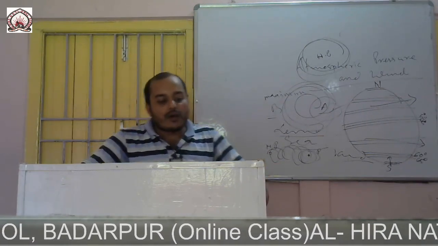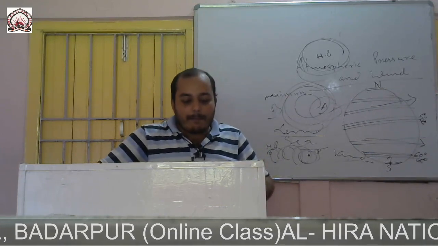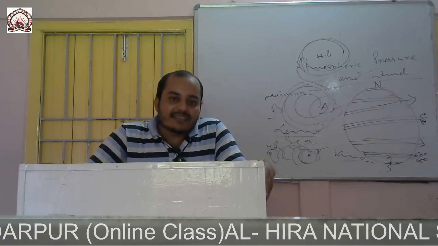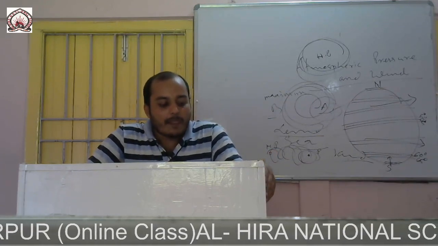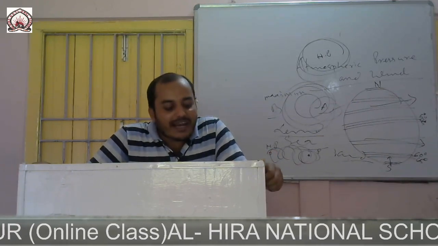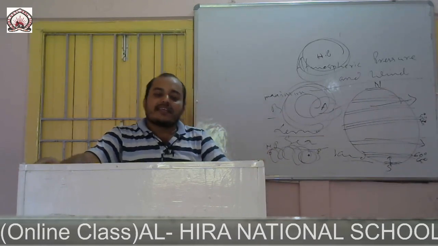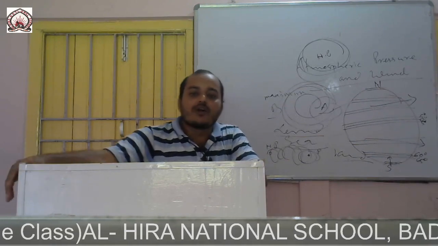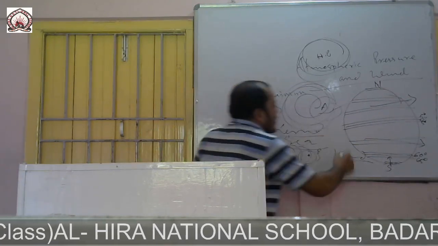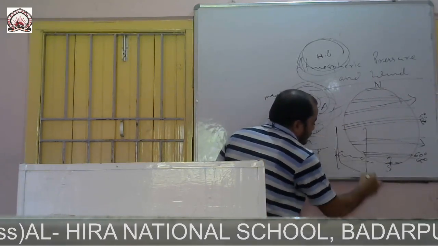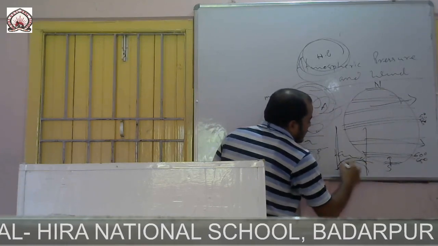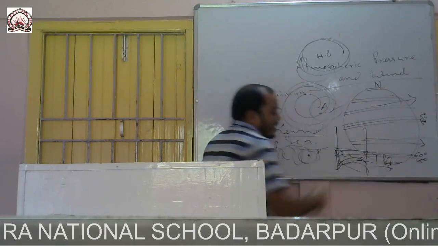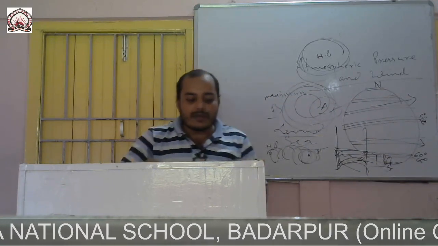Next one is local wind. These winds develop and blow due to the local difference in the temperature and pressure. They blow over a small area for a short period of time. This wind remains confined to the lowest level of the troposphere. This is Earth, this is troposphere, the lowest level of the troposphere.